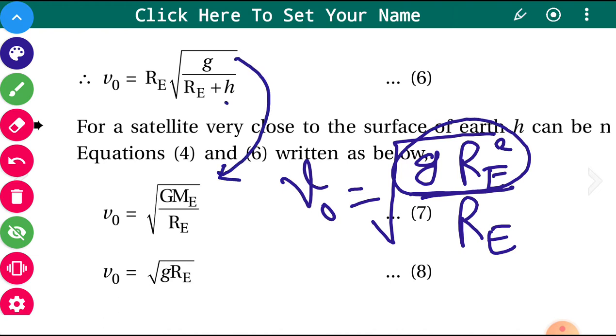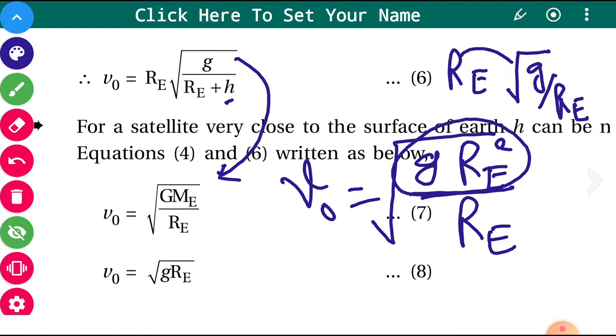If you take height equal to 0, then it becomes Re under root g upon Re. Now if you take this Re inside the square root, then it becomes Re square, so it becomes g Re square, which I have written here. So under root of g Re square upon Re, and this g Re square is nothing but capital GMe.